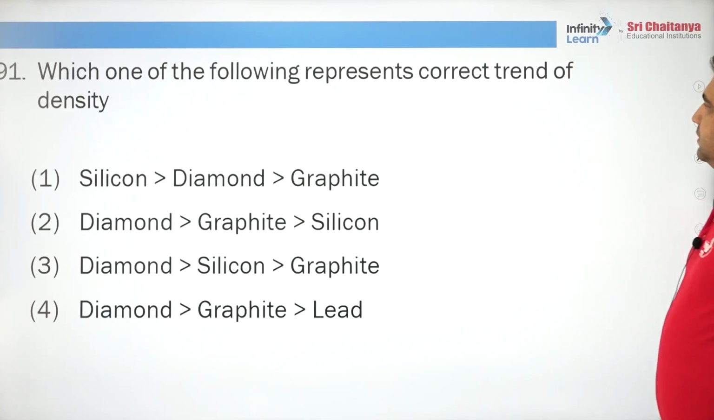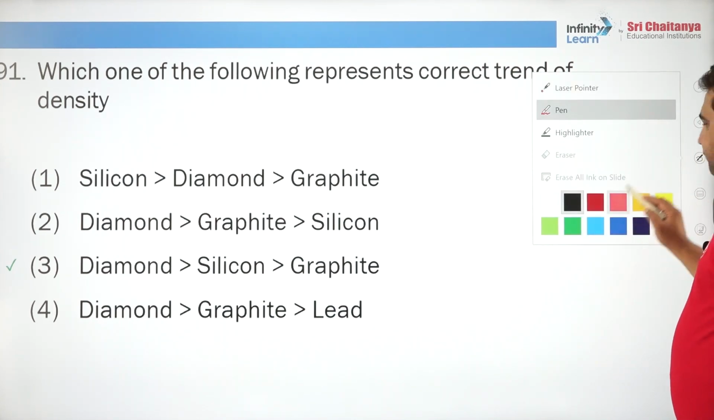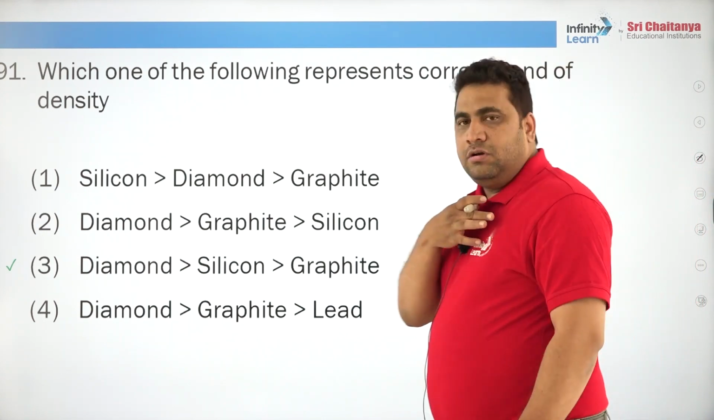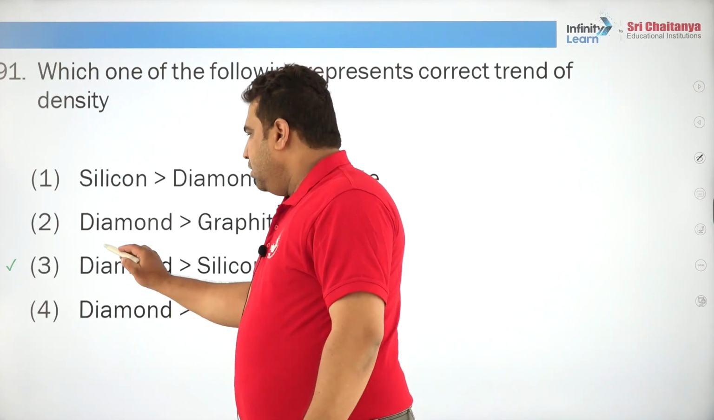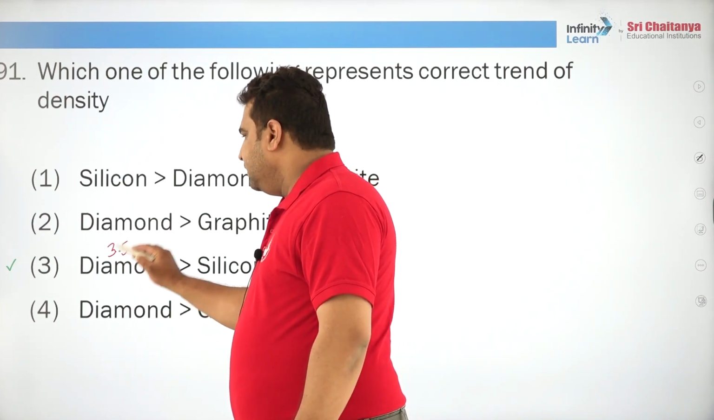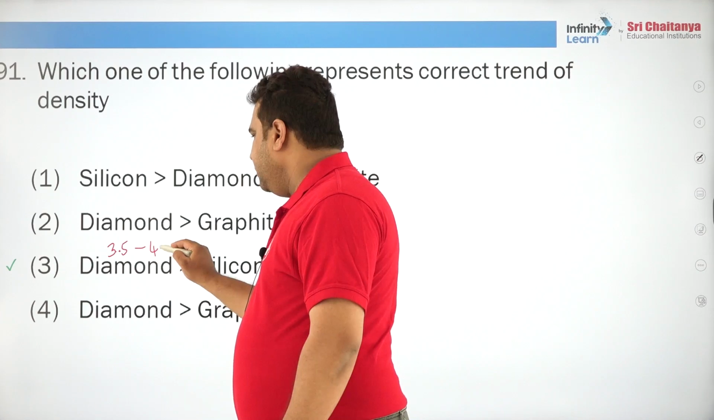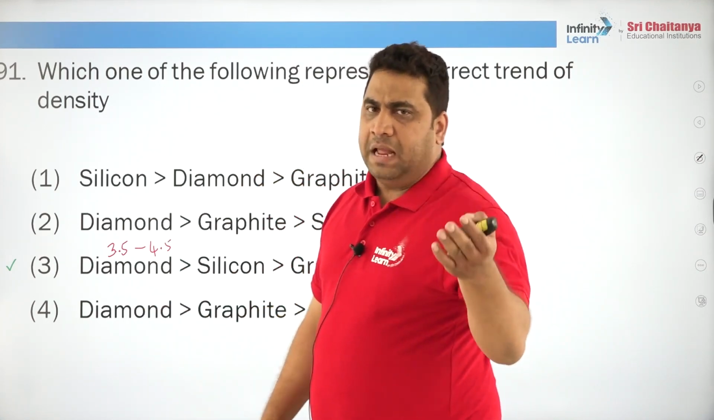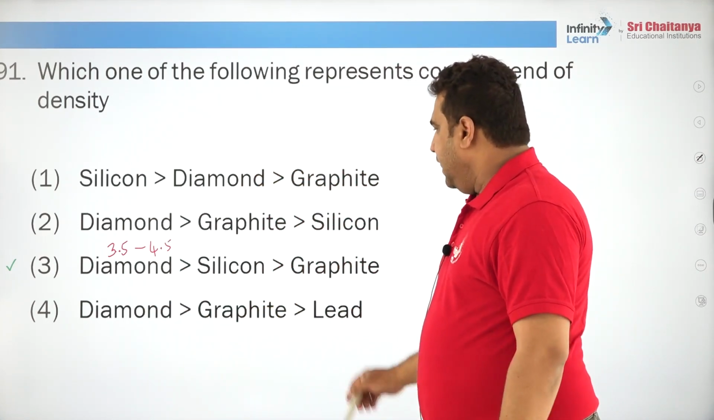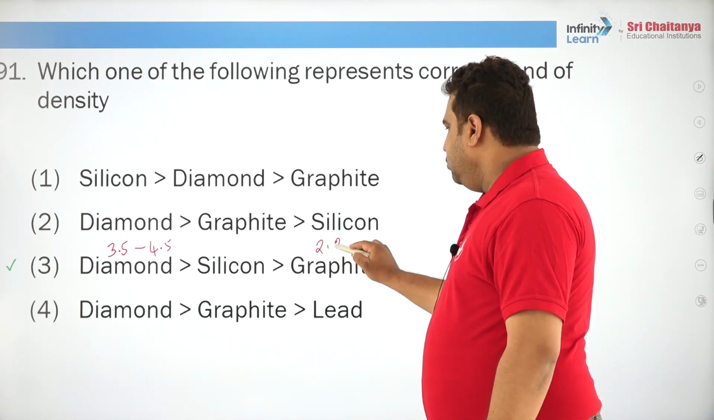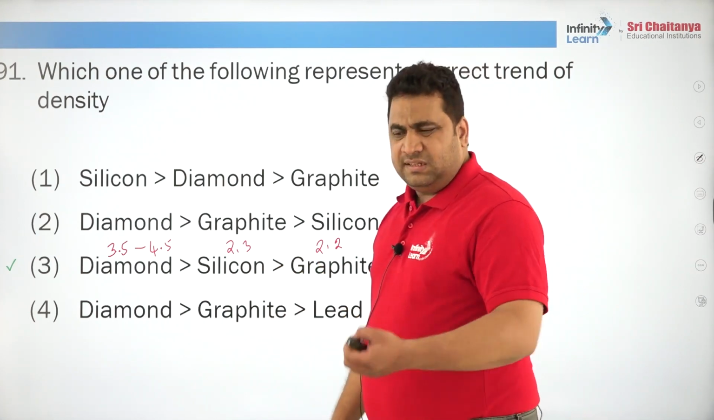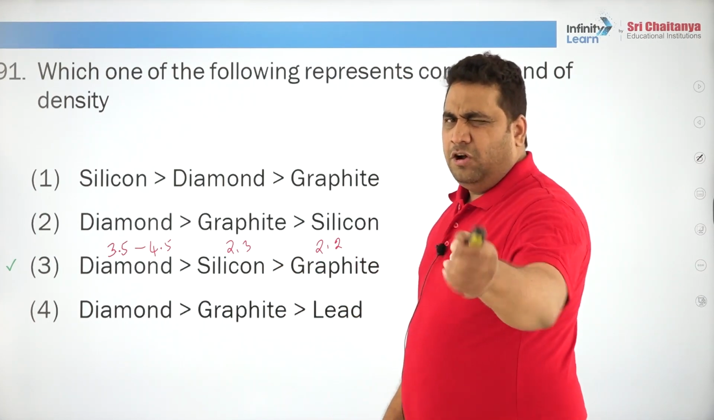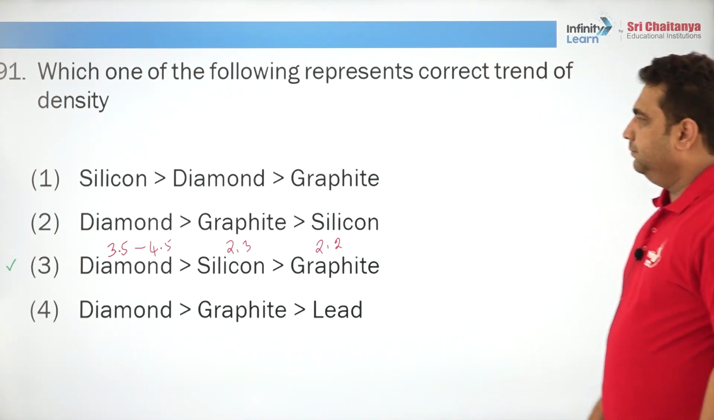Which one of the following represents the correct trend of density? Are you following? The correct answer is diamond greater than silicon greater than graphite. Diamond, you know, has no exact density, but most people mention 3.5 grams per cc, but its range can go even up to 4.5 grams. It depends from diamond to diamond. And graphite is approximately 2.2, silicon is approximately 2.3. So silicon and graphite differ just by a margin of 0.1 or 0.2.